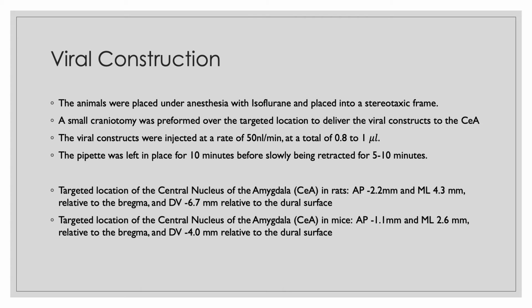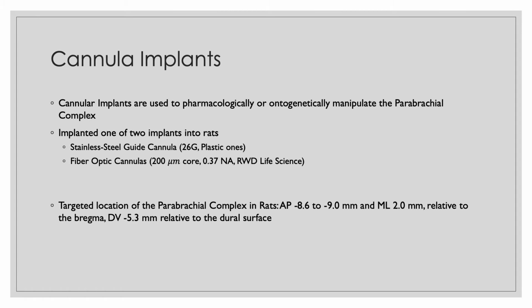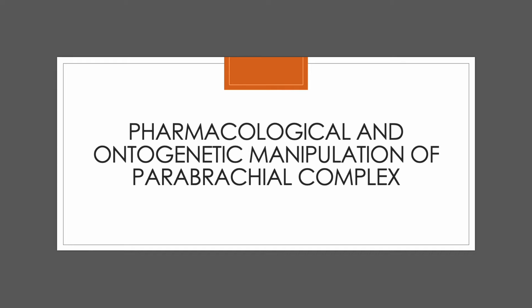Next, we have the viral construction, where animals were placed under anesthesia and a small craniotomy was performed over targeted locations. These viral constructs were then inserted and the pipettes were left in place for 10 minutes before being slowly retracted. So finally, we have the cannula implants. These are used to optogenetically manipulate the parabrachial complex.